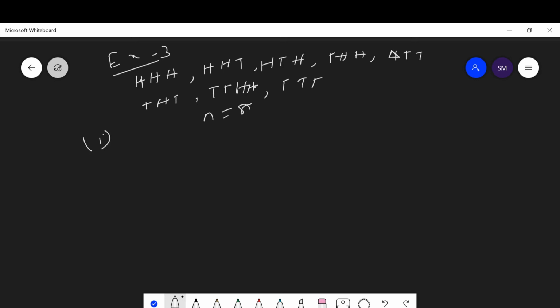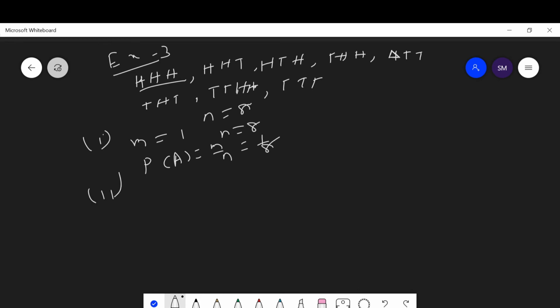Then the question says getting all heads. It happens once. Here the favorable events are m equal to 1. Here n equal to 8. The probability of getting all heads is equal to m upon n is equal to 1 upon 8.